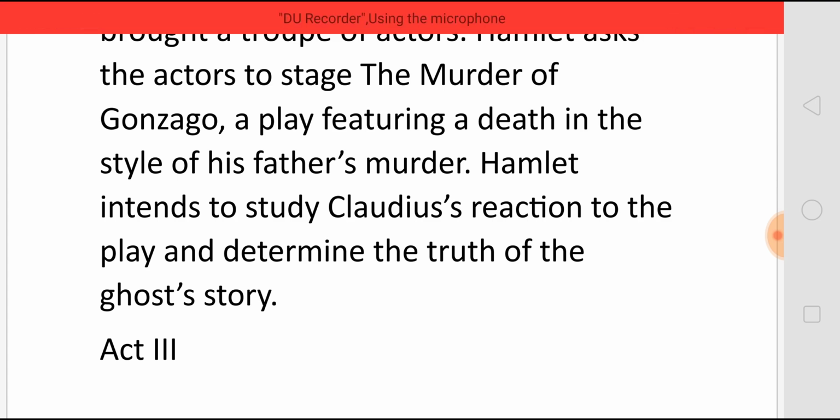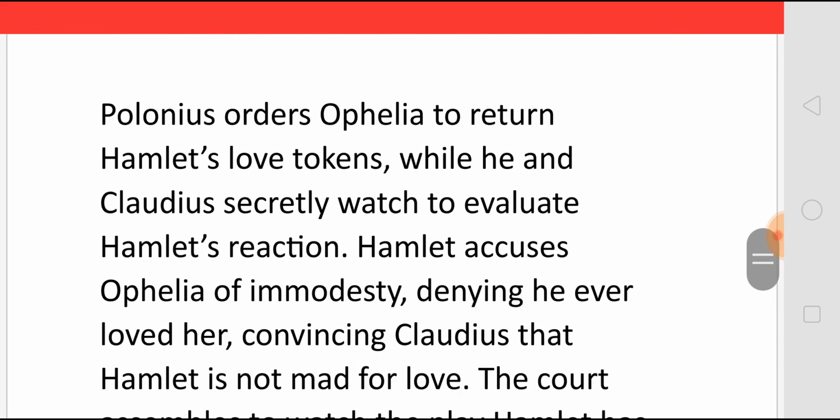Now Hamlet's plan is to study Claudius's reaction when he is watching the play, and then he feels that he can decide whether the story told by the ghost is true or not, and then he can proceed further and decide whether he has to take revenge on Claudius or whether he has to leave that idea. Now Polonius orders Ophelia to return Hamlet's love tokens while he and Claudius secretly watch to evaluate Hamlet's reaction. Now Hamlet accuses Ophelia of immodesty and denies that he has ever loved her, and this convinces Claudius that Hamlet is not mad for love.